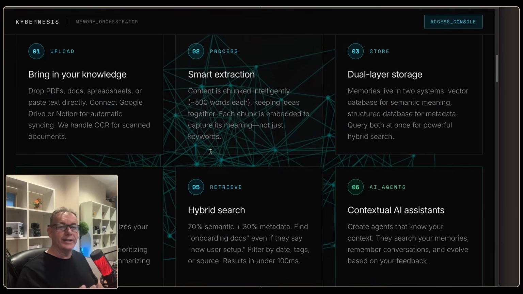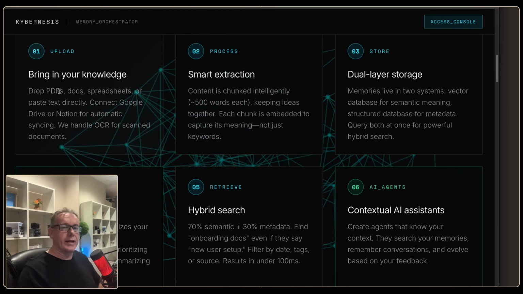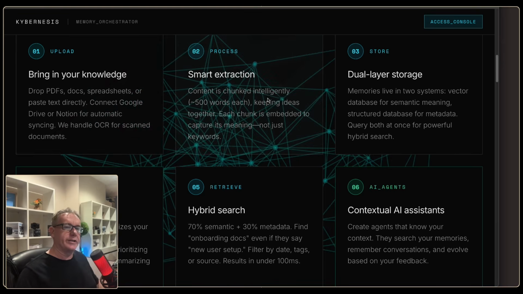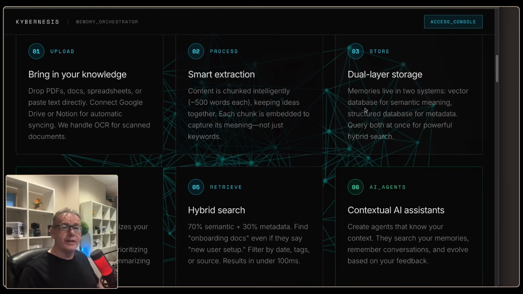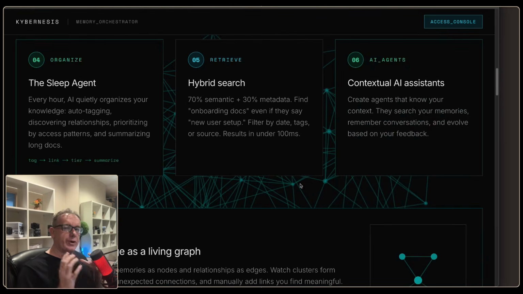So I'm hoping it's going to solve the problems that I have with memory management, which we saw a solution to by reading directly from the file system. But what this allows you to do is build your own knowledge base. And when documents hit this system, they get intelligently chunked into smaller pieces. And then there's a dual memory system. So there's both short-term memory and longer-term memory going on. And because memory can get stale after a while, for instance, a project you might have done 3 months ago is important to you, but it's not important today.